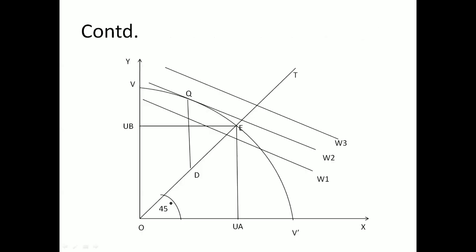So we can see the social welfare curves W1, W2 and W3 given over here with the same slope of -1, also indicating they are parallel to each other. The grand utility possibility frontier is tangent to the social welfare function W2 at the position Q. We know that the social welfare function W is a function of the sum of these two utilities, utility of A and utility of B.